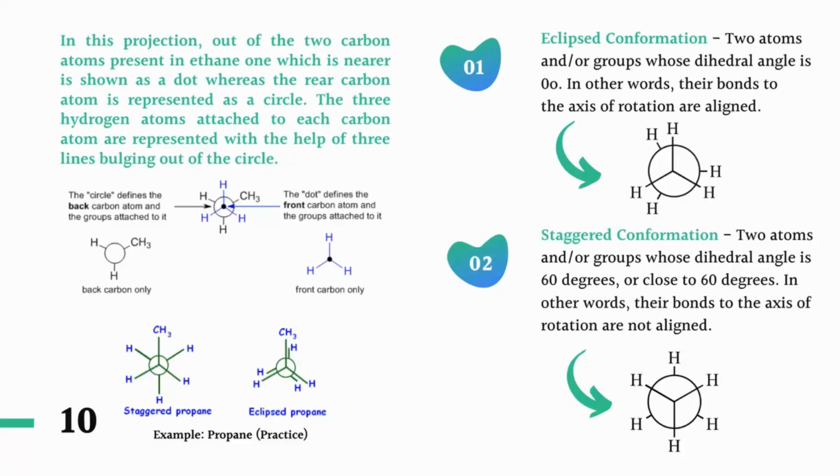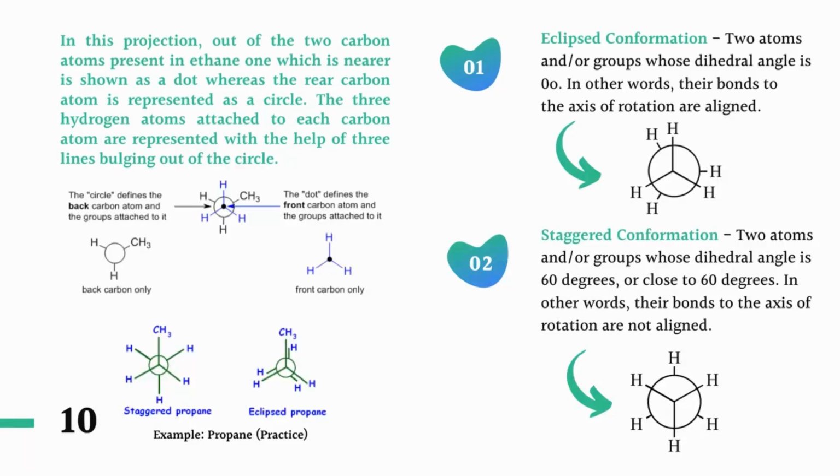Whenever 2 atoms or groups come near each other with a dihedral angle of 0, the conformation we get is called eclipsed conformation. In other words, their bonds to the axis of rotation are aligned, in the same line.